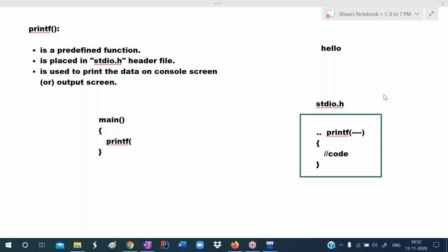Hello. Hello. Okay. My network connection was lost.